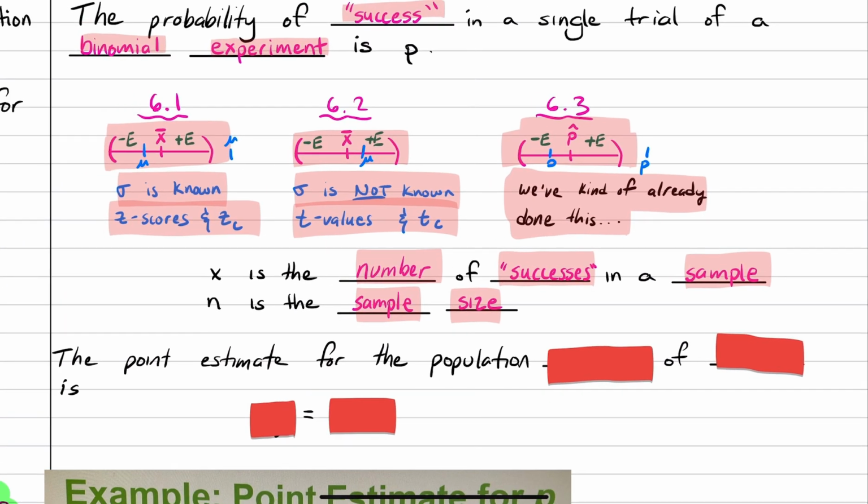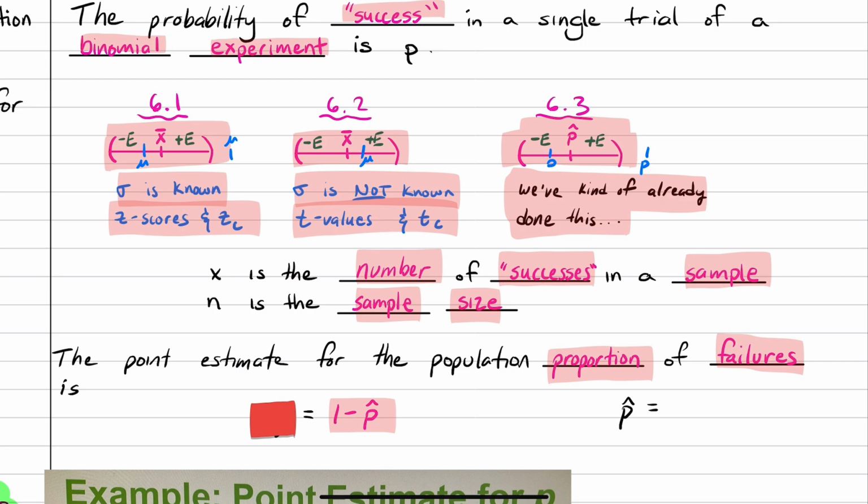So then to calculate the point estimate for the population proportion of failures, that would be 1 minus P hat. Why? Because P hat is the proportion of successes.